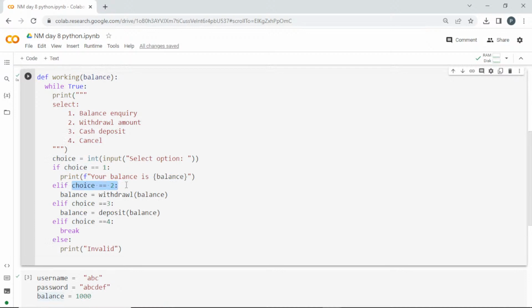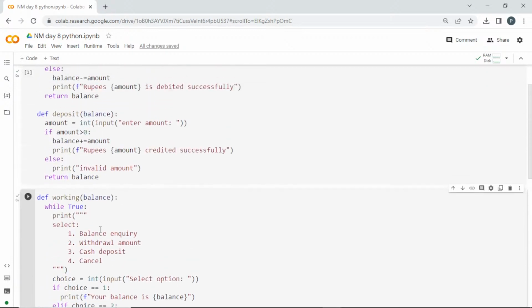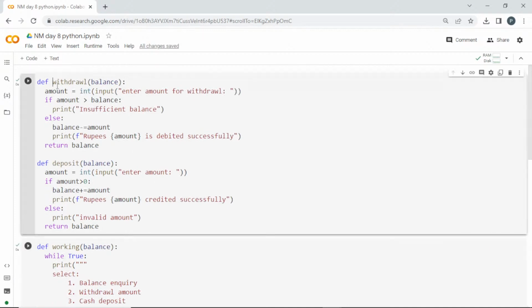If choice is equal to 2, since I need to update this balance, I'm getting balance is equal to the withdrawal function, and there also I'm passing the balance which we have got here. Similarly, if choice equal to 3, I'm going to pass this deposit option, and if choice is 4, I'm going to break it.